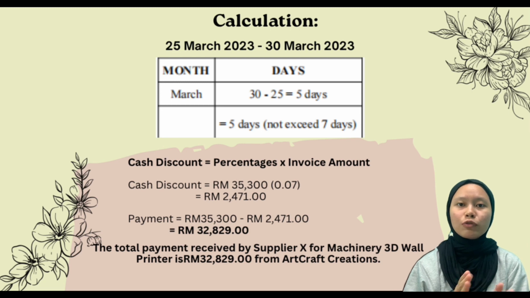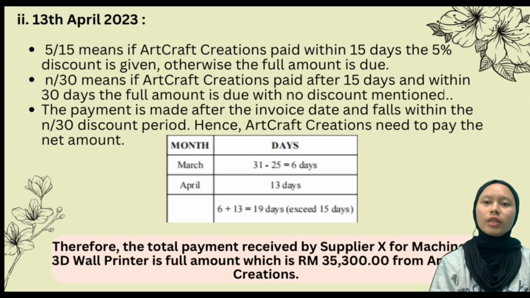After that, we have to calculate the payment, which is 35,300 minus 2,471 equals 32,829. So the total payment received by supplier X for the machinery 3D wall printer is 32,829 from Artcraft Creations.